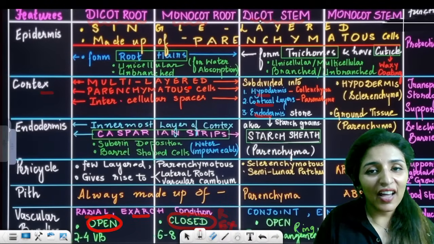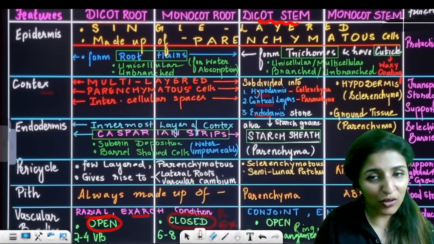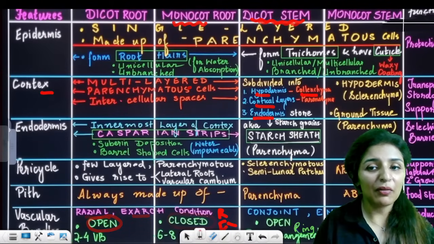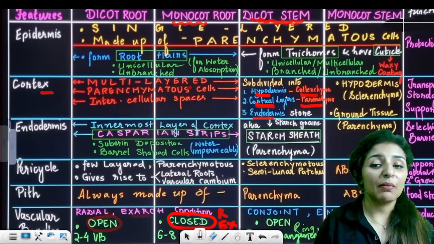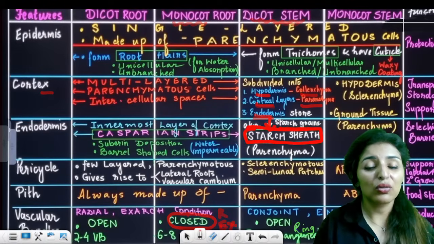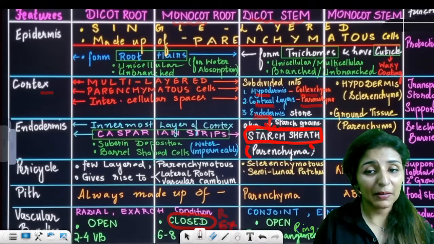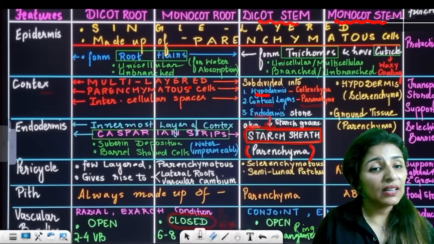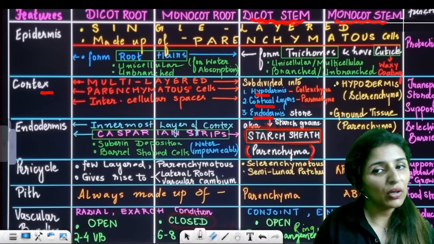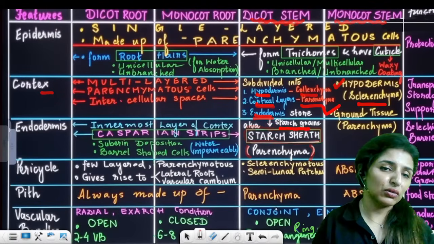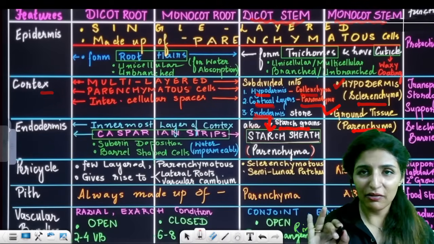See, the cortex of dicot stem is made up of three layers: hypodermis, cortical layer, and endodermis. Hypodermis is made up of collenchyma, cortical layers are made up of parenchyma, and endodermis has starch grains. The endodermis, the innermost layer of the cortex, is also known as starch sheath and is made up of parenchyma. In monocot stem, the cortex is not very well differentiated. We only call it hypodermis, made up of sclerenchyma, and the rest of the whole tissue is known as ground tissue. Clear? Ground tissue is made up of parenchyma.